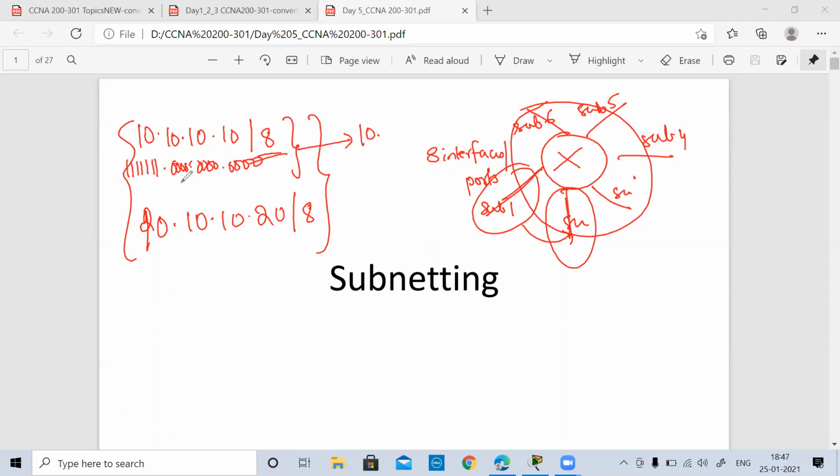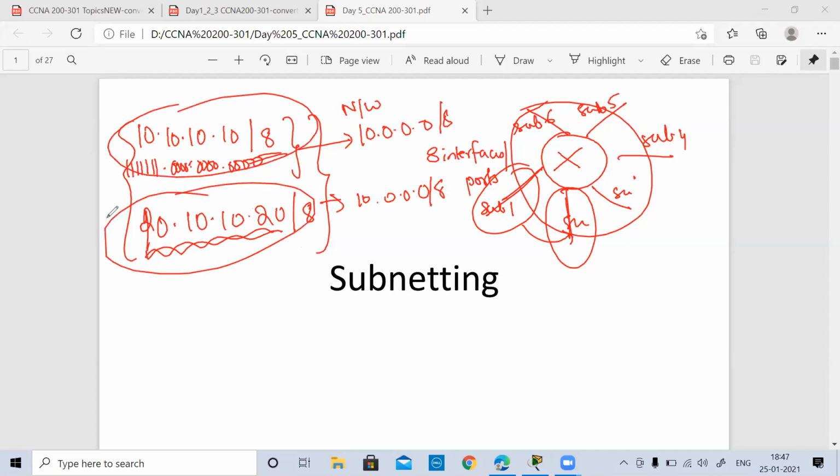It's 10 dot, because 10 into 1 is 10, and then the remaining are zeros: 10.0.0.0. Similarly, if I calculate the network address for this one, again I come up with 10.0.0.0/8. So these are the host addresses, and this host belongs to the same network.